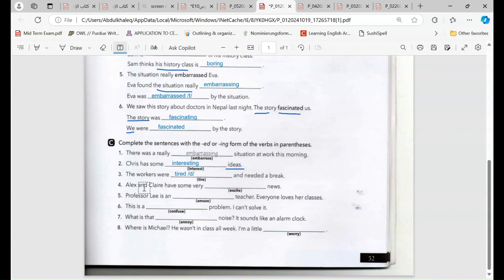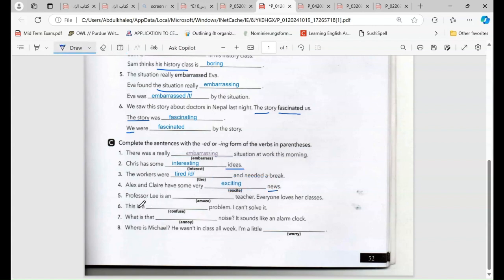Number 4, Alex and Claire have some very blah blah blah news. So we are talking about what? Not talking about Alex, but we are talking about the news. So we can say exciting. So they have what? Exciting news. Have some very exciting news.